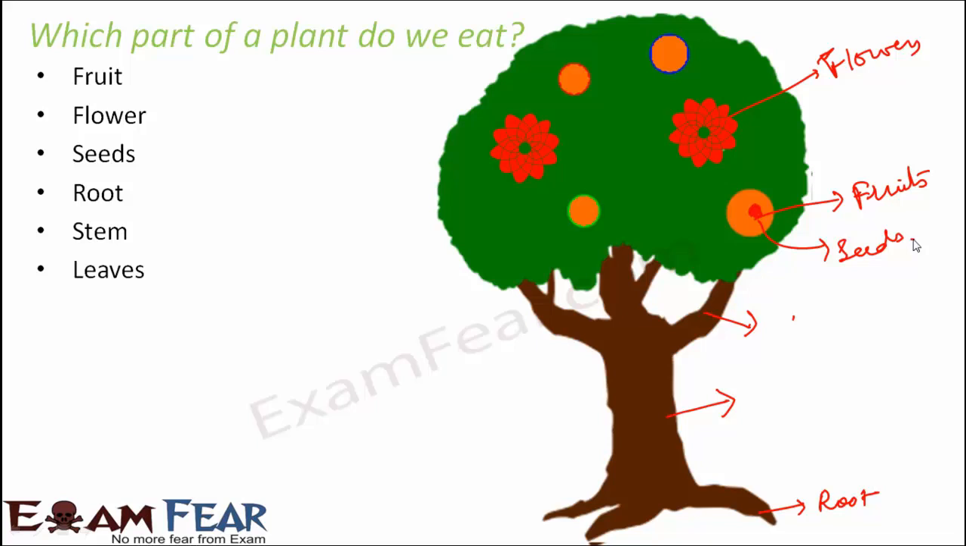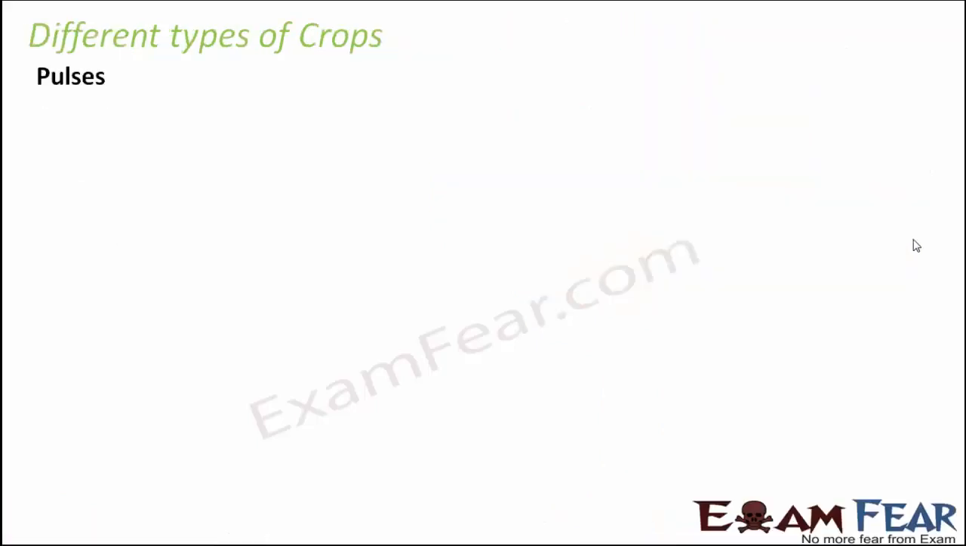Now, when we receive our food items from plants, which part of the plant are we actually eating? Is it the fruit, the seed, the root, or the stem? Now we will look at various examples of food items which we receive from plants, and we will see which part of the plant that particular food item is. So let's look at different types of crops. We'll start with pulses.